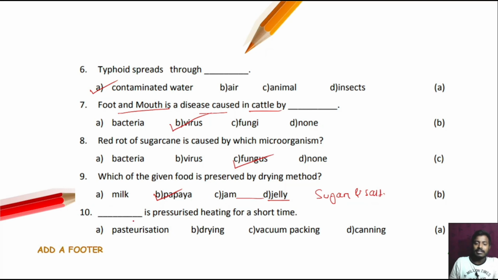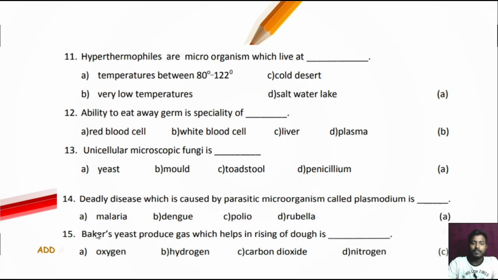Next question number 10. Dash is pressurized heating for a short time, that is option number A, pasteurization. Next question. Hyperthermophiles are the microorganisms which live at dash, at temperatures between 80 degrees Celsius to 122 degrees Celsius. Okay, next question. The ability to eat away germs is the specialty of dash, is the specialty of the white blood cell.